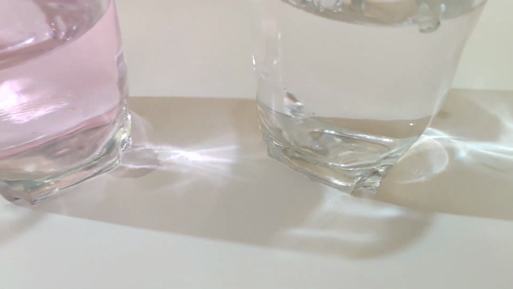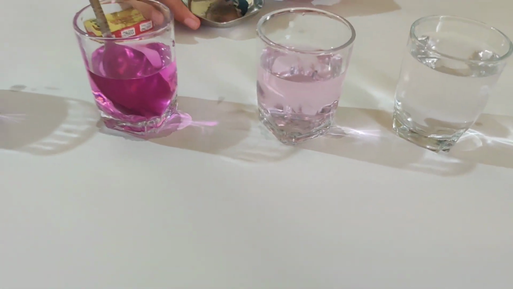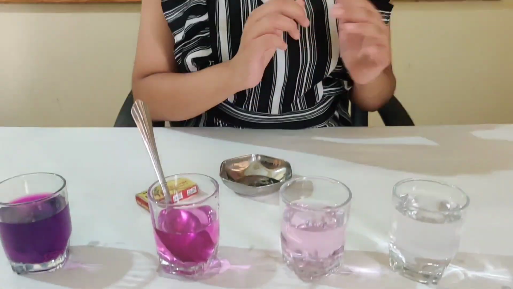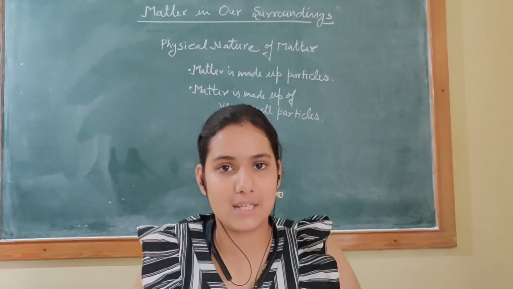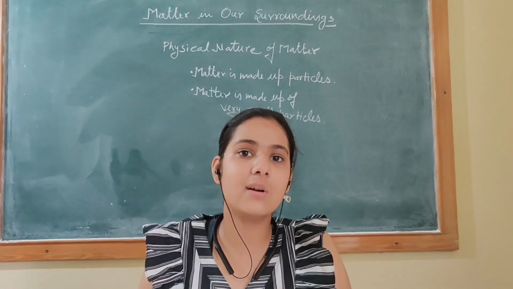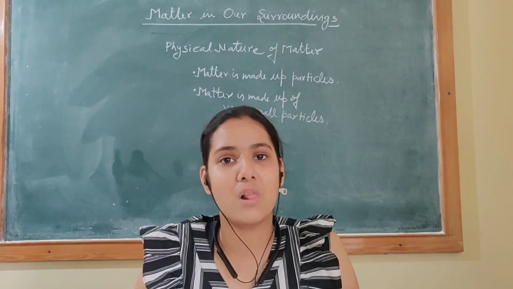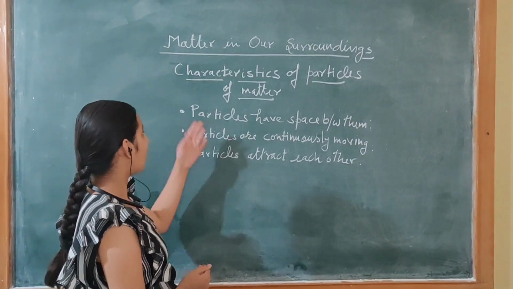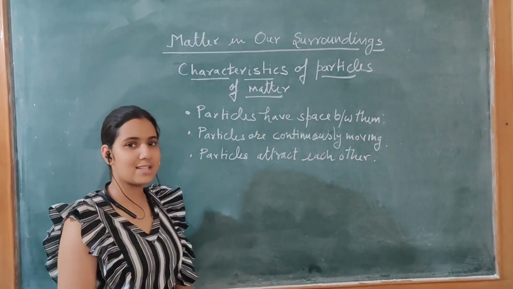So from this activity you can see that 2-3 crystals of potassium permanganate can color a large volume of water. This proves that 2-3 crystals of potassium permanganate have many small particles. One more thing, the particles of matter are very small, beyond our imagination. Now we will study the characteristics of particles of matter.